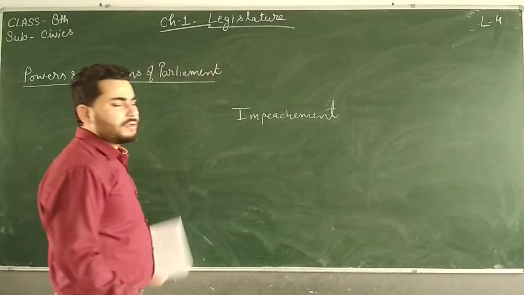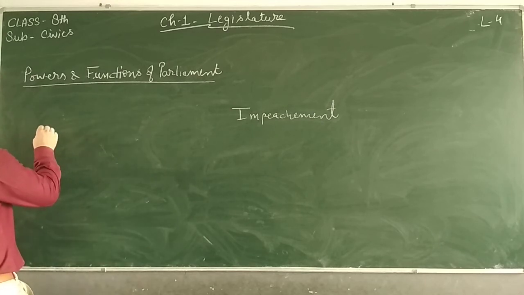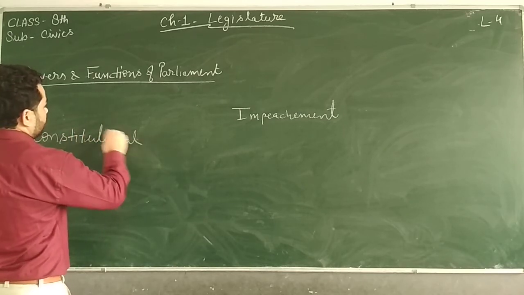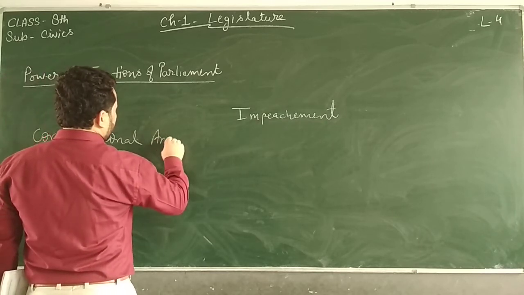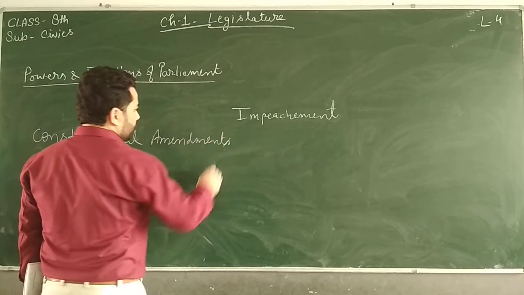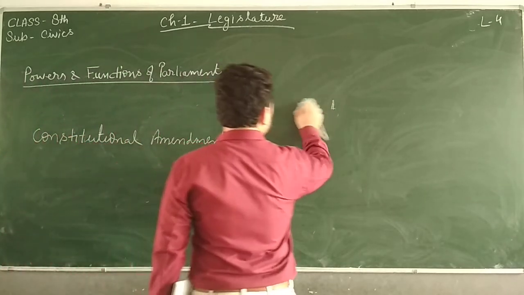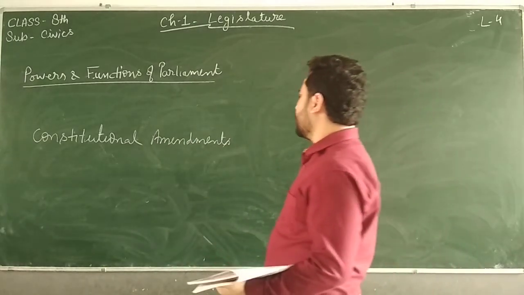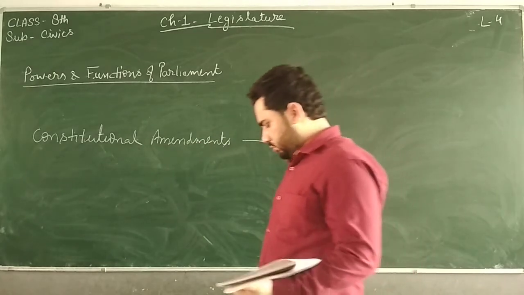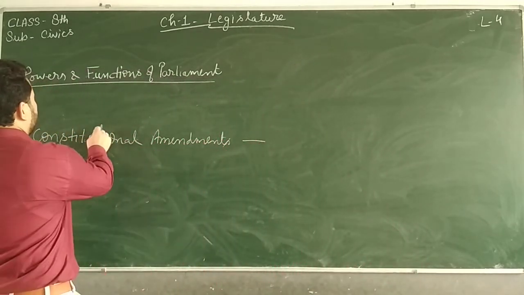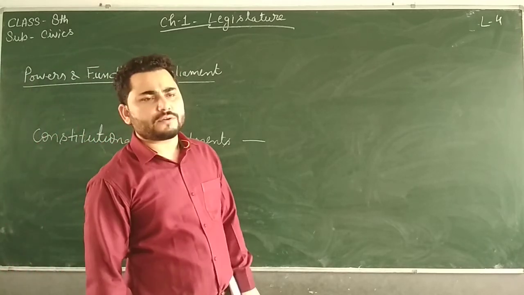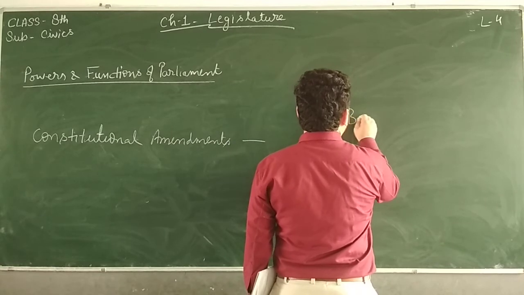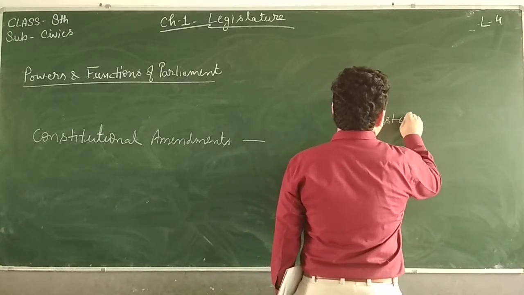So Parliament can do constitutional amendments also. Now the government can make changes in the Constitution of India, provided that those changes are not changing the basic structure of our Constitution.